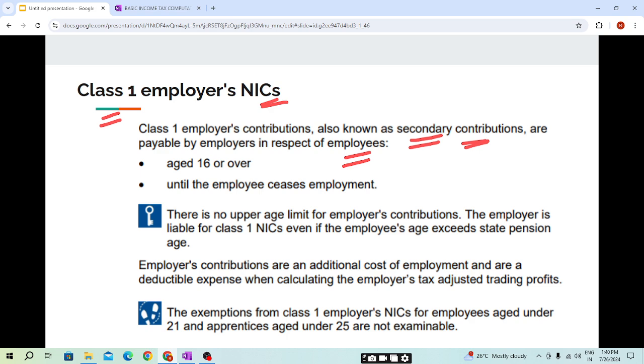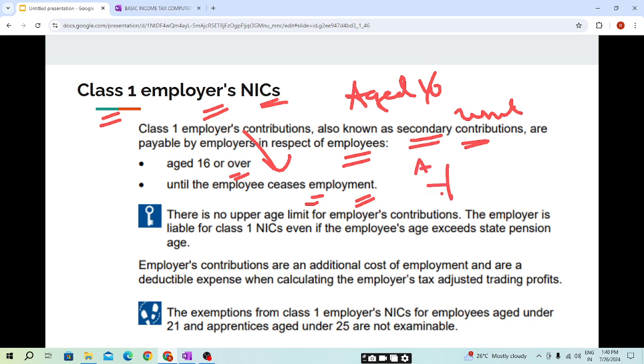The employer will pay class 1 NIC if the employee is aged 16 or above, until the employee ceases employment. If he is working under employer A, A will pay. After he shifts his work to employer B, then B will pay.